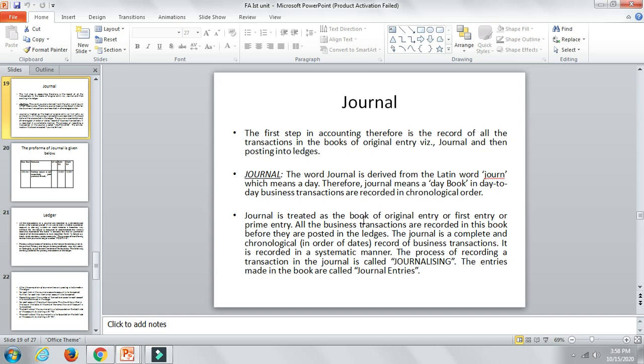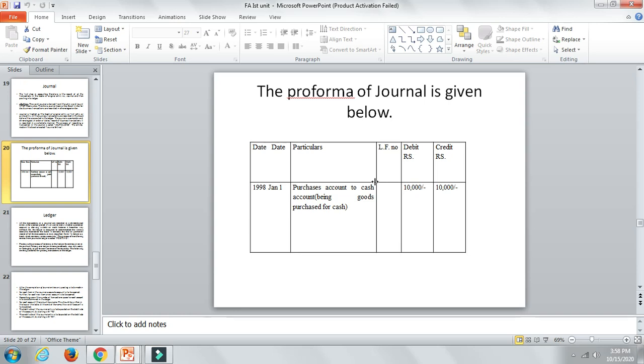The process of recording a transaction in a journal is called journalizing. The entries made in the books of accounts are known as journal entries. Remember, this is very important. The format will be like this: date, particulars, LF, debit, credit.